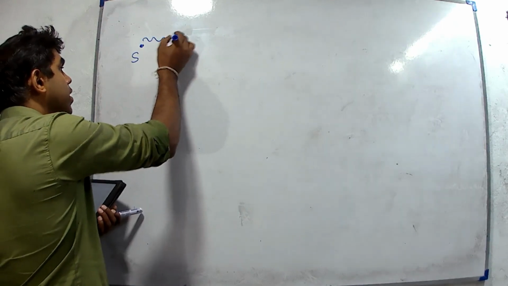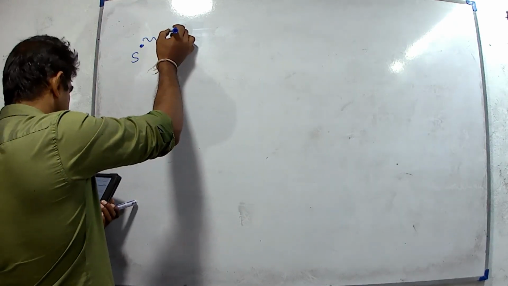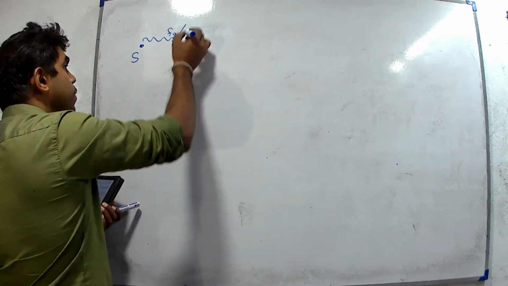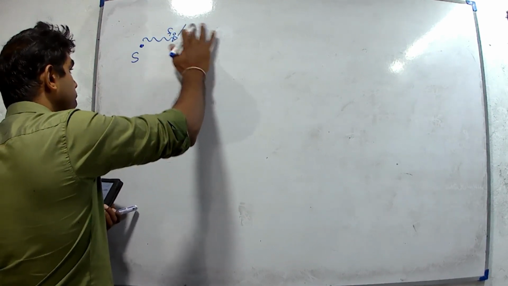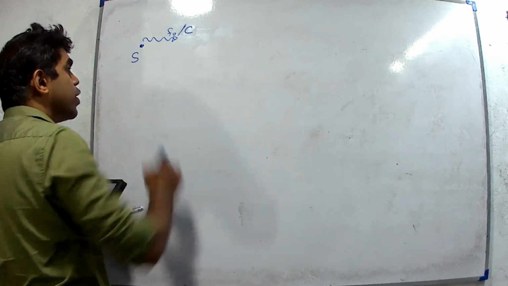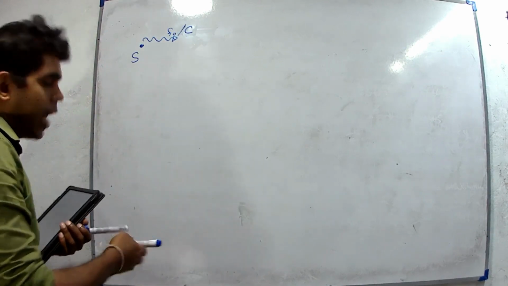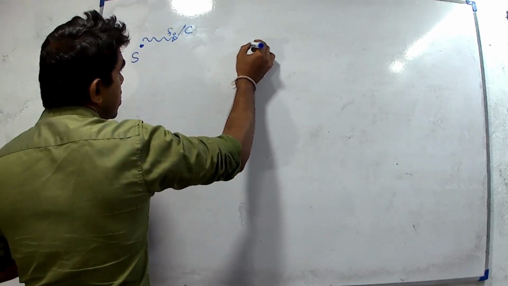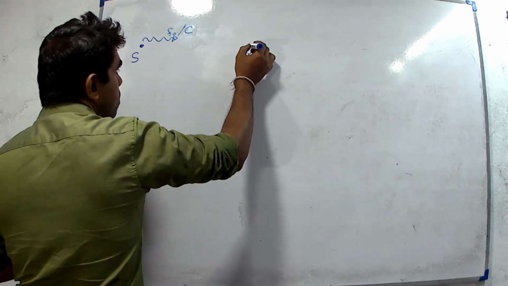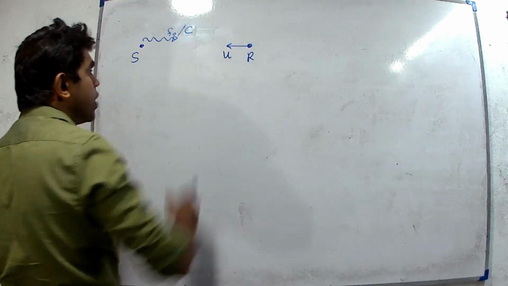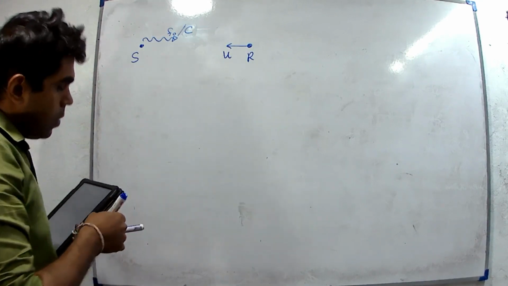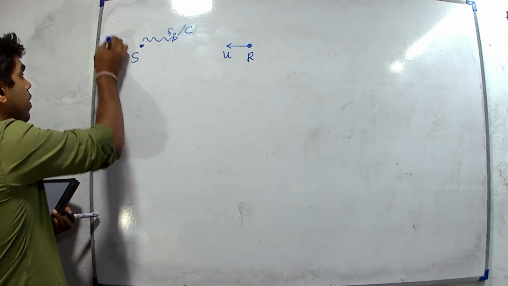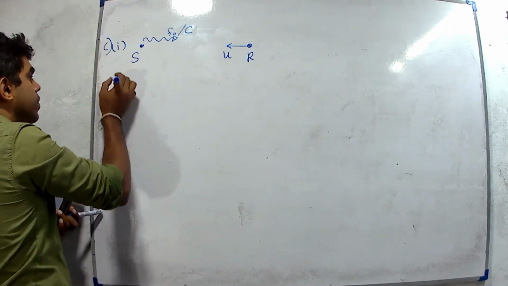Now, the source is at rest. The frequency of the emitted wave is f0, velocity c. c means the velocity of light, the velocity of microwaves in air or in vacuum. The receiver is the car, which is moving with velocity u. Now we can write the equation.